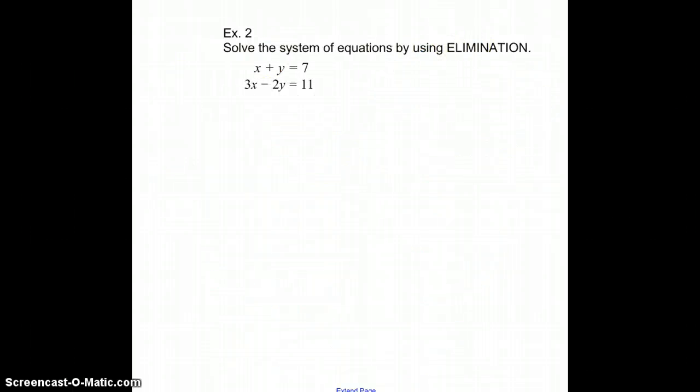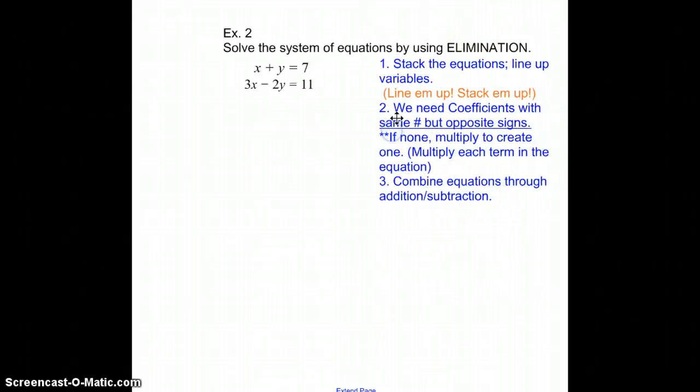Let's take a look at our next example here. So, again, stack them up, line them up. X's are lined up, Y's are lined up. Perfect. If you look here, look at the coefficients on x. We have 3 and 1. Do not have the same numbers there. They're both positive. Look at the coefficients on the y's. We have +1 and -2. So we don't have the same number. We do have opposite signs there. So we're going to have to manipulate the equations here a little bit. I'm going to work to eliminate the y's because we do have opposite signs already.